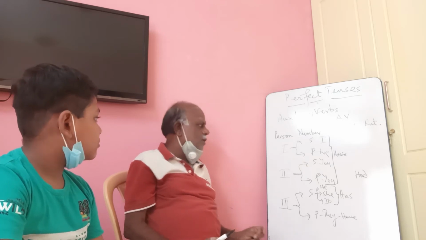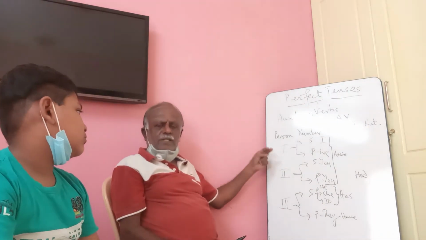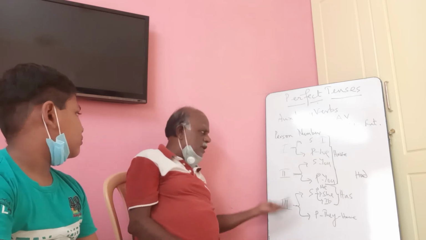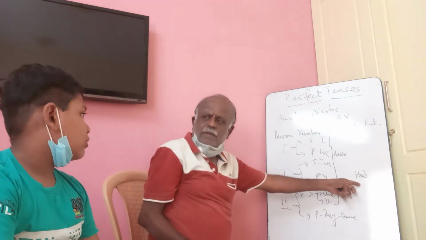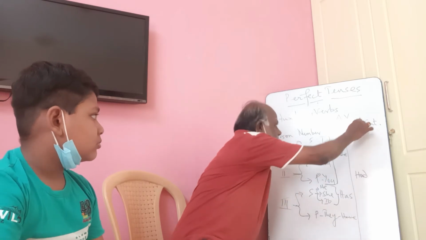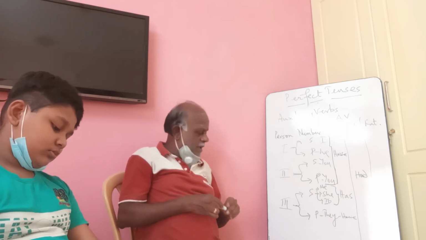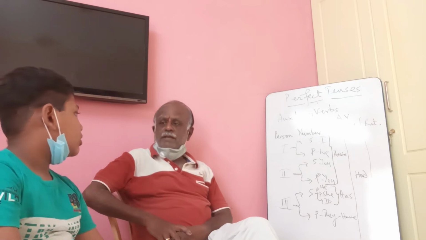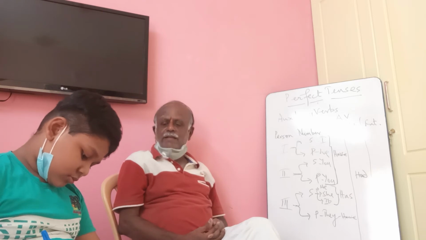Correct? Now, whether it is any person, first person, singular or plural, second person, singular or plural, third person, singular or plural, what is the auxiliary verb? Had. Now come to future. Now you know already simple future tense, what are the auxiliary verbs we had? Shall and will, right?